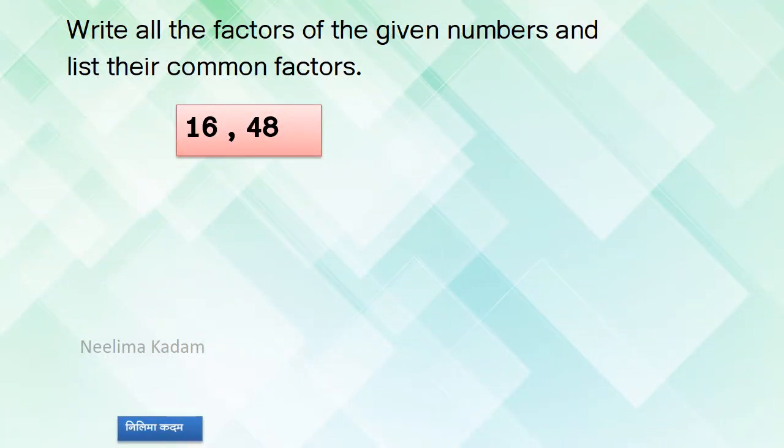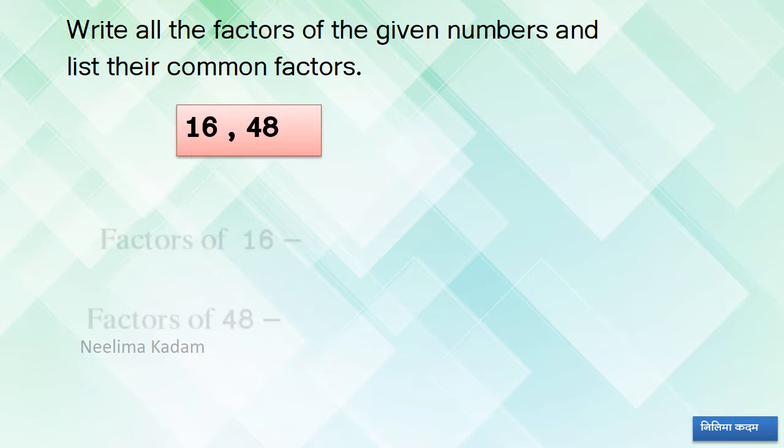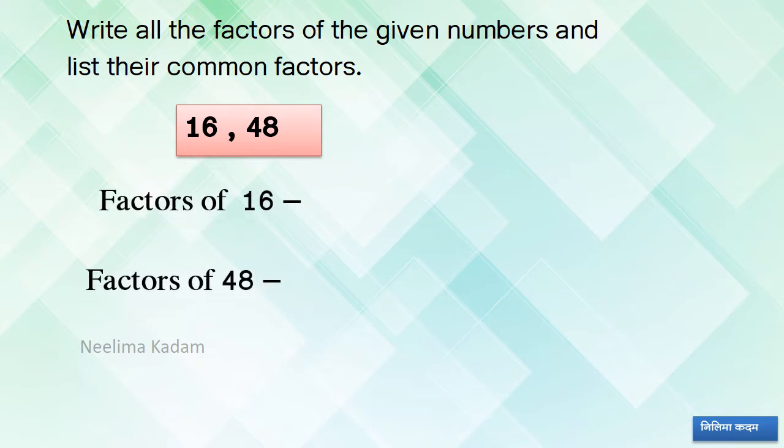Here numbers are given, 16 and 48. We have to find out the factors of 16 and 48. So factors of 16 and factors of 48. Now again with the help of divisibility test. First of all, 1 is the factor of that number. We know that. Next, it is even number, therefore 2.